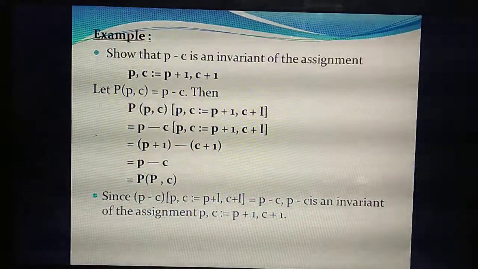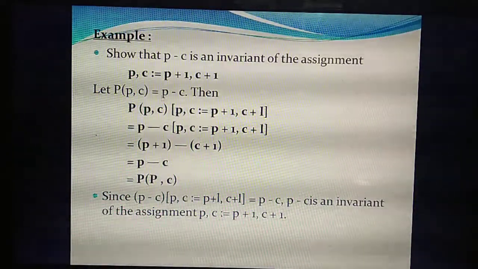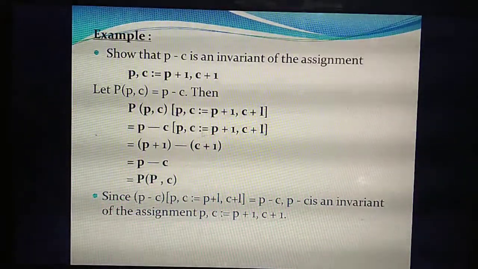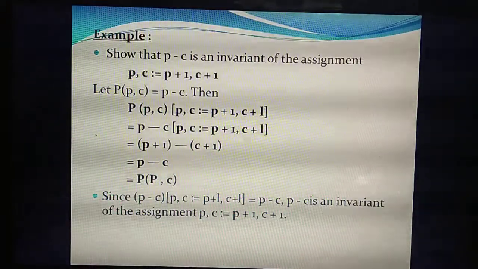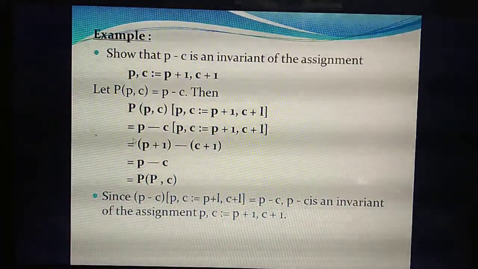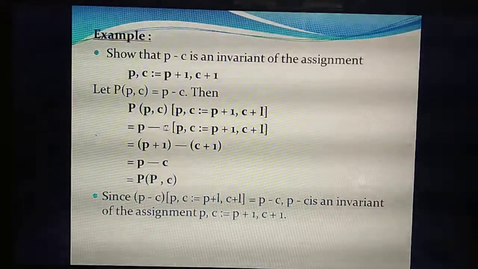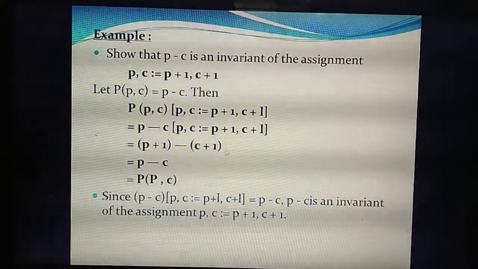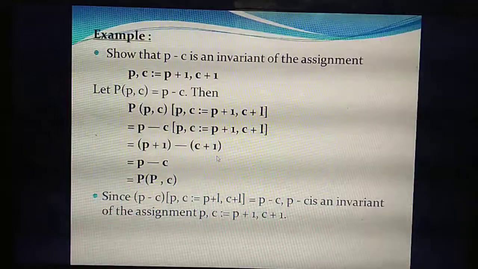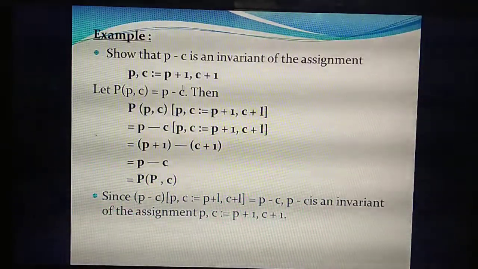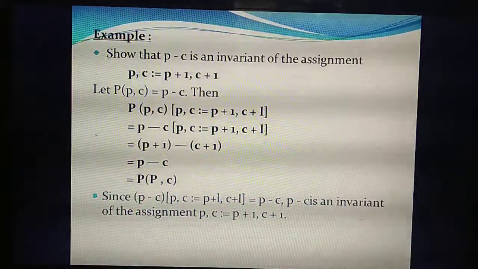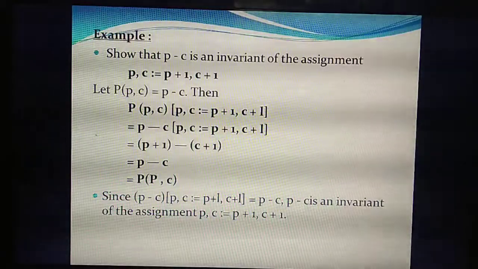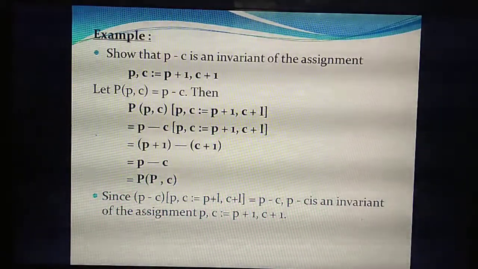The value of P is P plus 1, and the value of C is C plus 1. Substitute into P minus C: P plus 1 minus C plus 1. Remove the bracket: P plus 1 minus C minus 1. Plus 1 and minus 1 get cancelled. The remaining answer is P minus C. So even if you change the values, you still get the answer P minus C. So we can say this is an invariant.